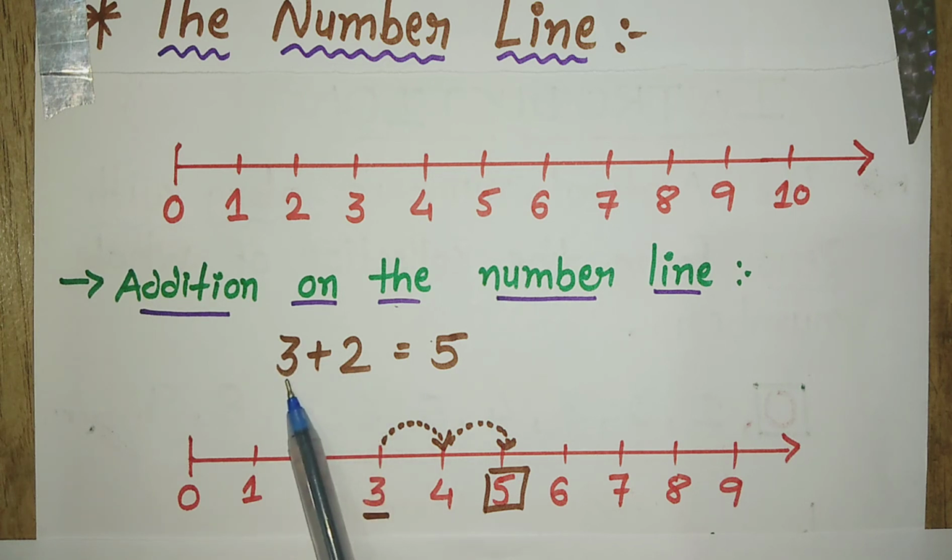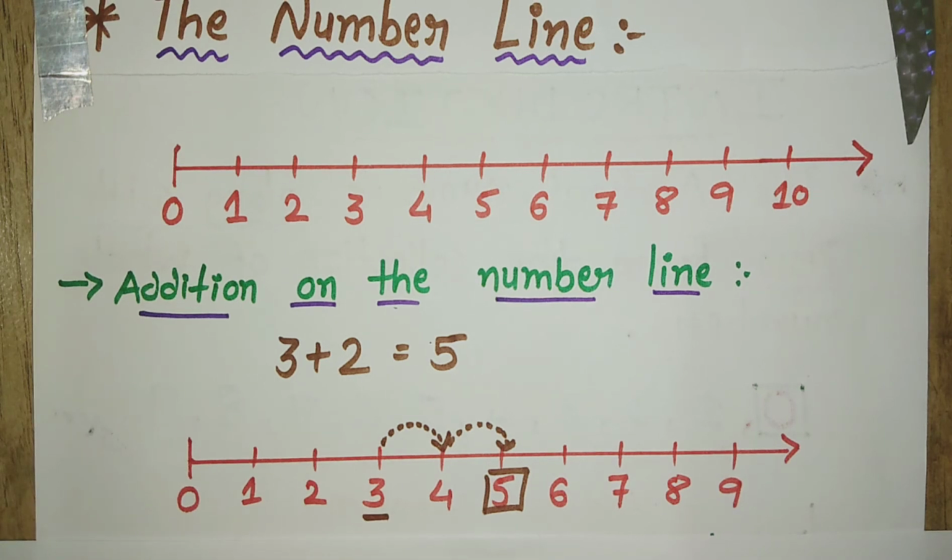The first digit is 3, so first I will stand on 3. And then how many jumps do I have to do? 2 jumps, 1 jump, 2 jump. First jump, second jump. So my answer is 5. Wherever I stop, that will be my answer. This is addition on the number line.